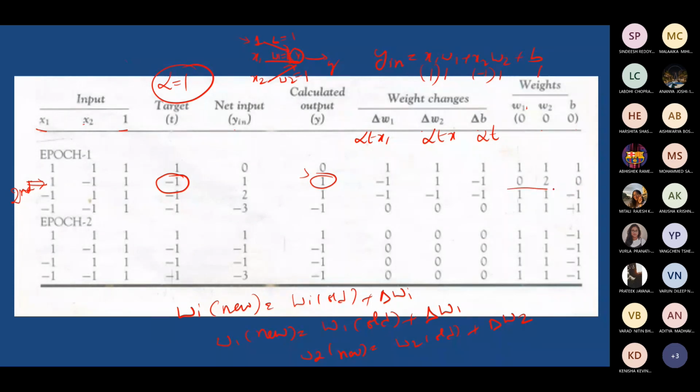Can you try till here and check and tell me, are you able to do it or not? If any doubt, you can ask. Are you getting the weights 0, 2, 0 by applying this input? Tell me. If anyone has doubt in getting that, any clarifications, please.